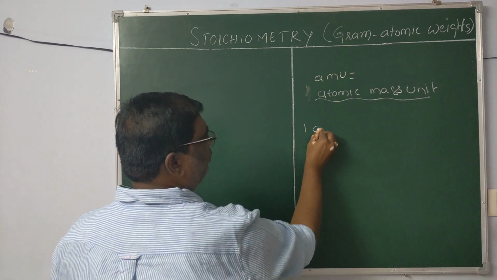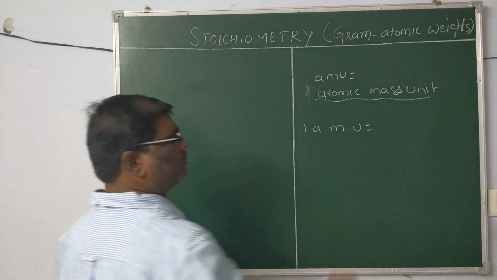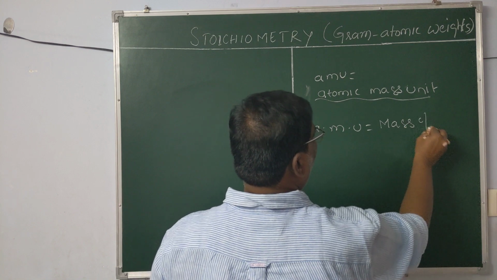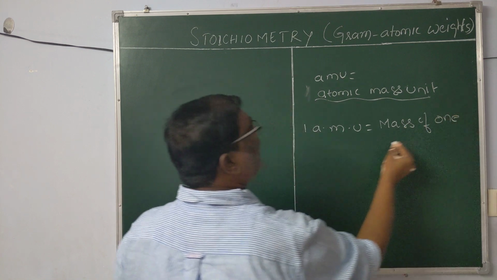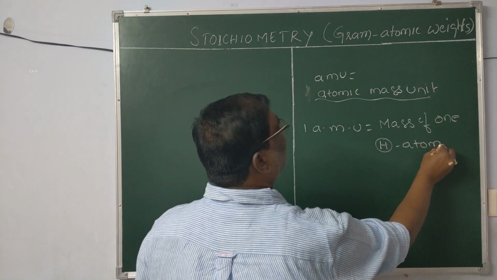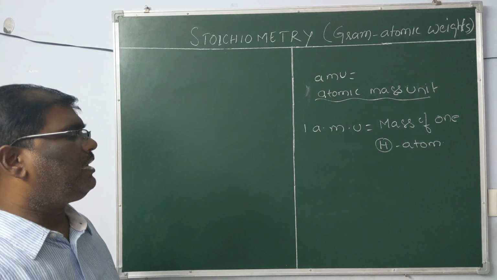1 AMU is equal to the mass of one hydrogen atom. Mass of one hydrogen atom was taken as 1 AMU.